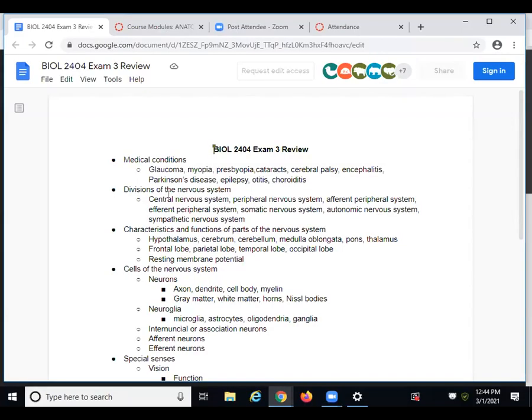So now we are covering the divisions of the nervous system: central, peripheral, afferent, efferent, somatic, autonomic, and sympathetic. All right. And you can do this at home as well.